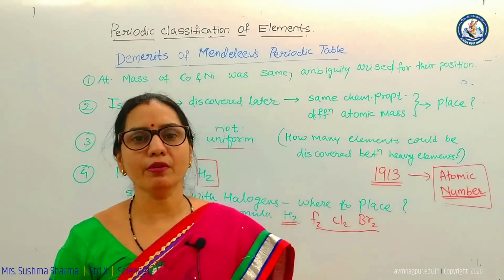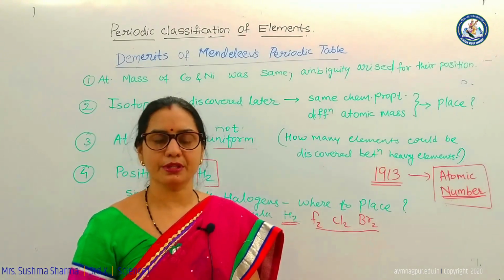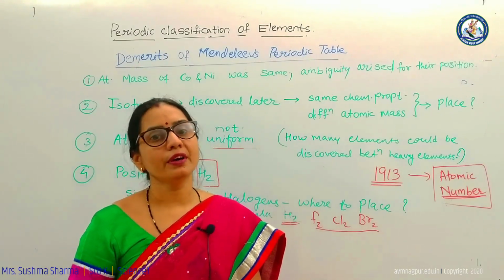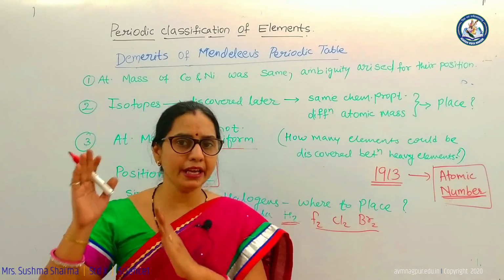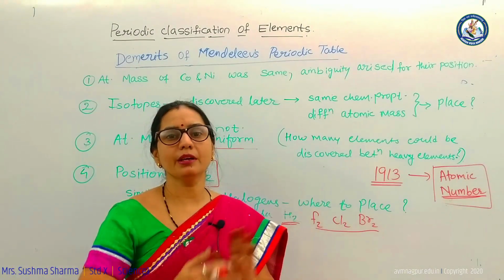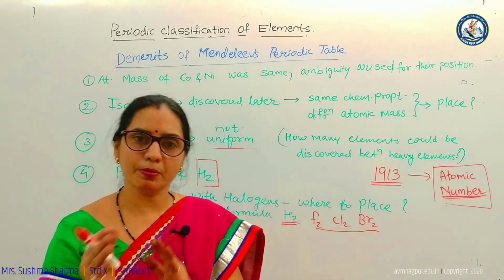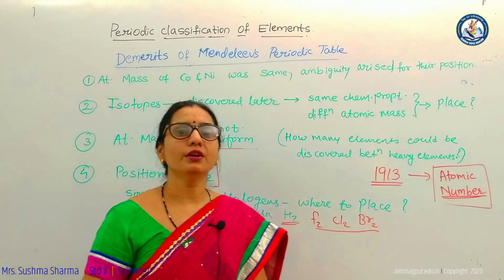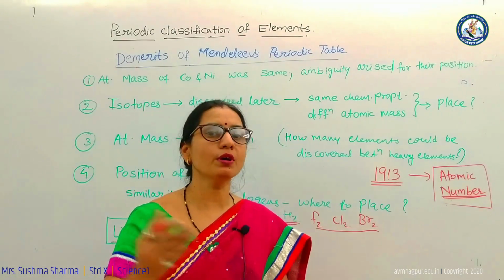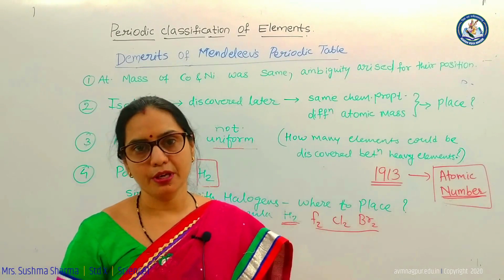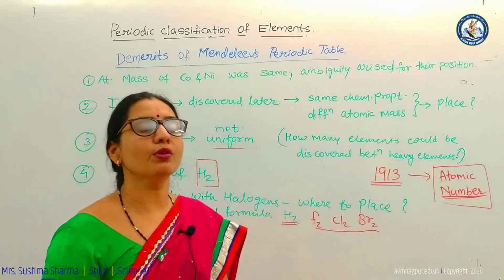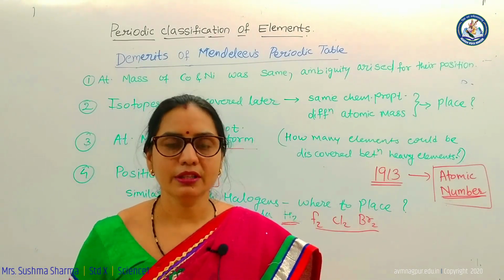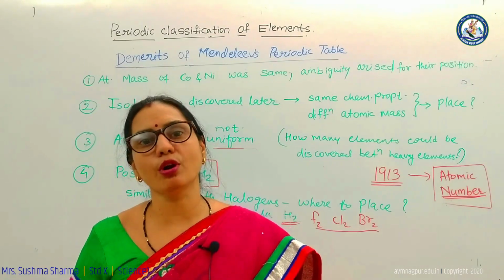Further, Newlands came forward with the idea of the law of octaves, and according to Newlands, when elements were arranged in increasing order of atomic masses, he found that the properties of every 8th element were repeated as those of the first. This was similar to the octave of music. That is why his law was called Newlands' law of octaves. But it was successful only up to calcium. Other elements were not following this law. That is why again rejection came to Newlands' law of octaves.